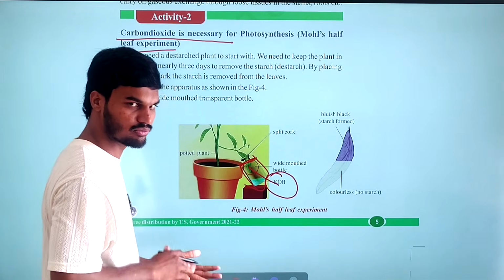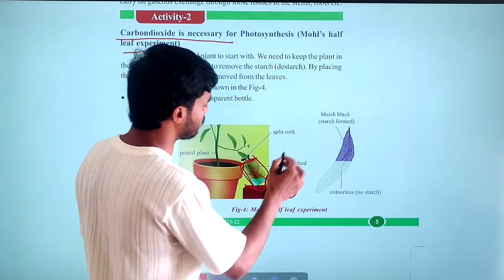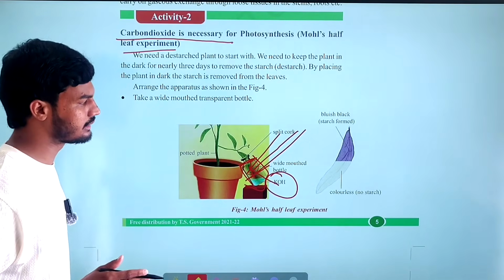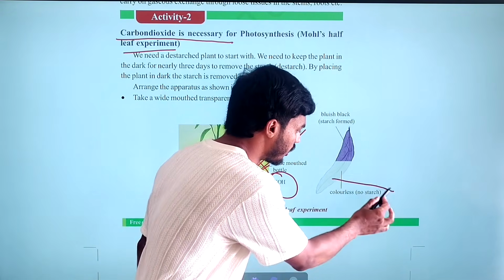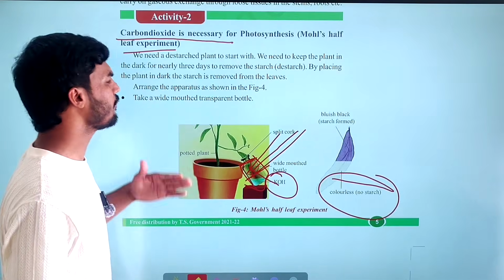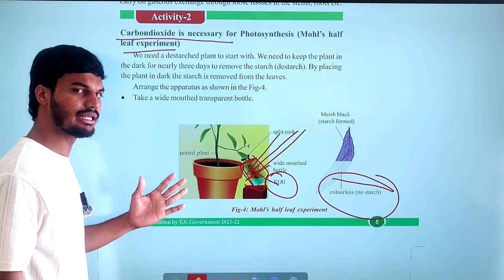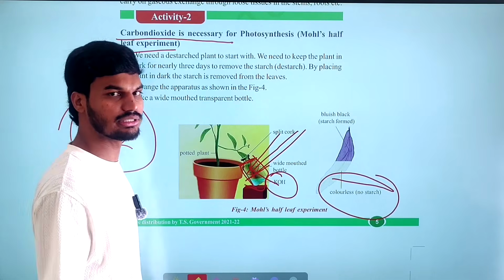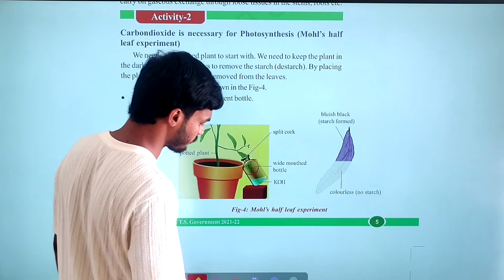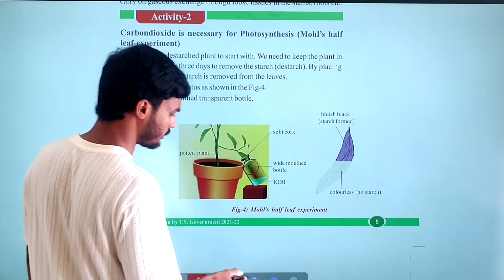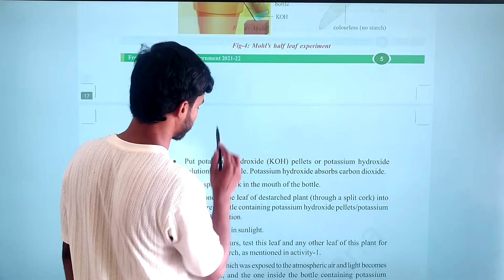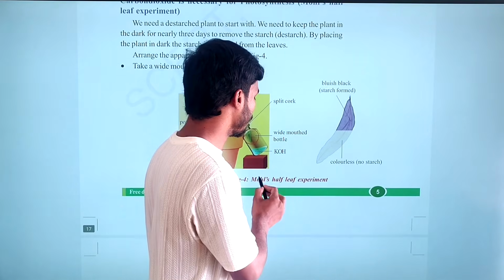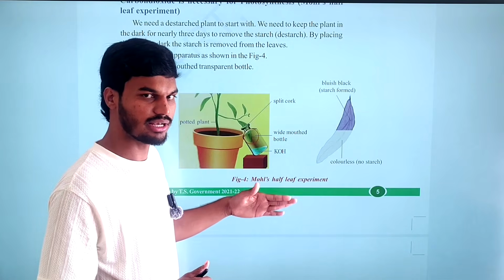Simply, whatever leaf is present inside the bottle, the carbon dioxide was absorbed by the KOH. There was no carbon dioxide present, but we kept it under the sunlight. The sunlight is coming, but in the absence of carbon dioxide, the starch was not formed. Clear? So simply by this experiment, we can say that carbon dioxide is necessary for photosynthesis. Clear everyone? Then, coming to next, and one more thing, this experiment we call as Moll's half leaf experiment.